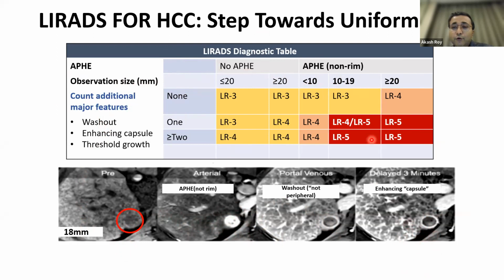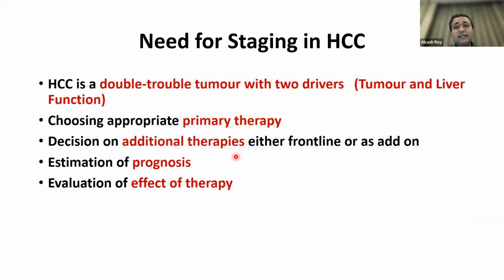So this points to somewhere of a lesion which is around LR4 or LR5, according to the LI-RADS classification system for HCC, which we call a definitive HCC. So this is what a definitive HCC looks like. Now this can be of various sizes. There can be multiple tumors. There can be single tumors. There can be tumors more than 5 centimeters. There can be tumors less than 5 centimeters. So this is why we need a staging system in hepatocellular carcinoma.